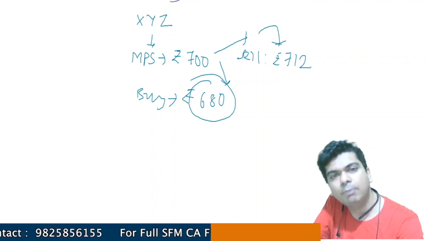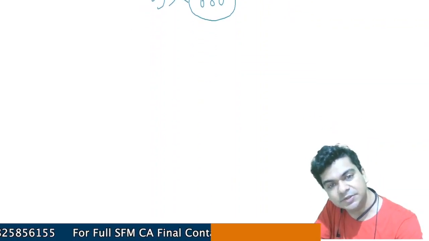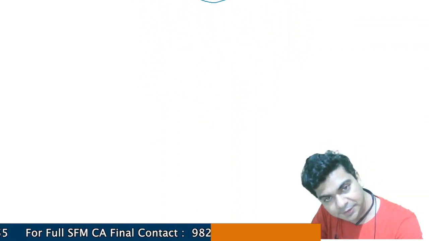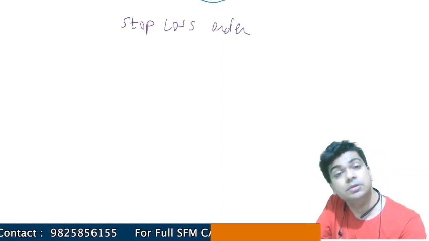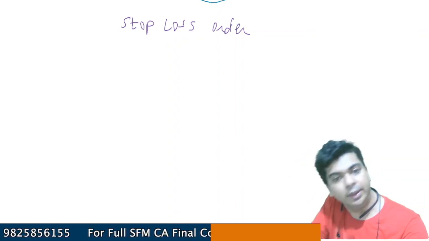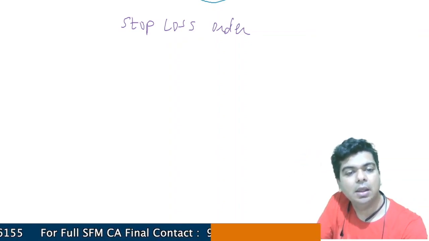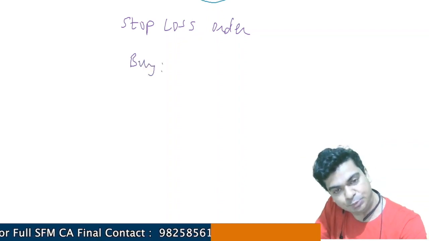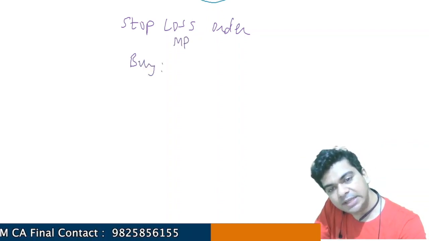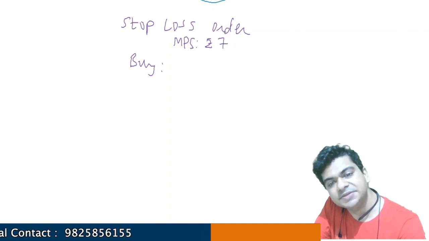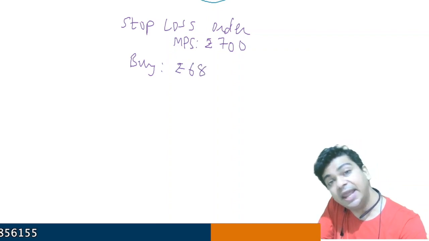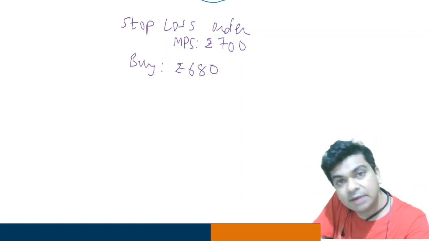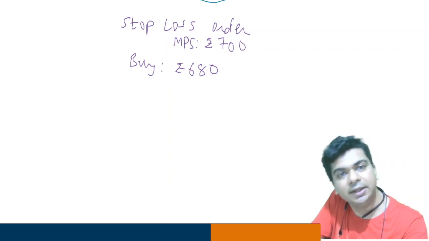Another extremely popular order that can be placed is a stop loss order, right? I can also place what is known as a stop loss order. For example, let us say I want to buy shares. Let's take that same example. Let us say the market price is 700 right now, but I want to buy the share at 680. So I tell my broker, please buy the share at 680 rupees.